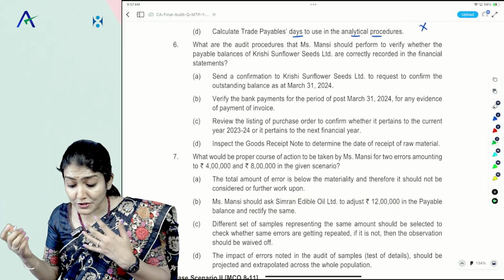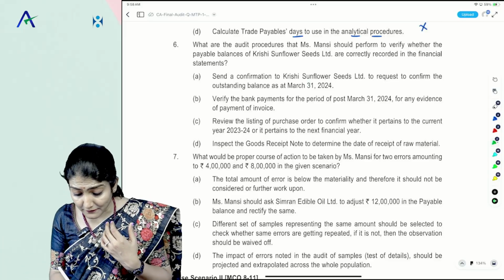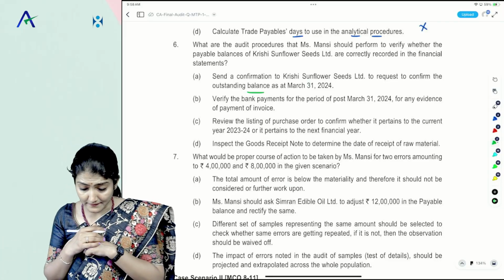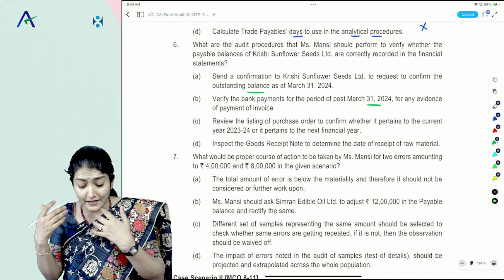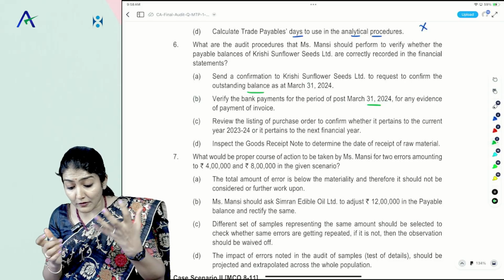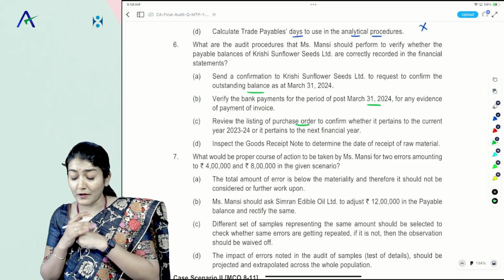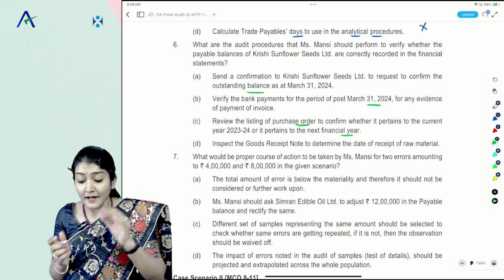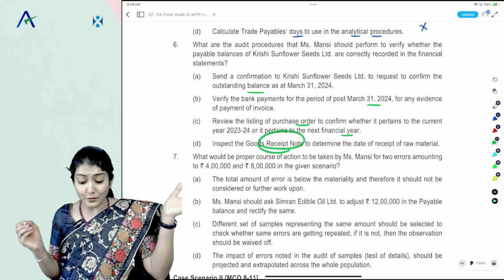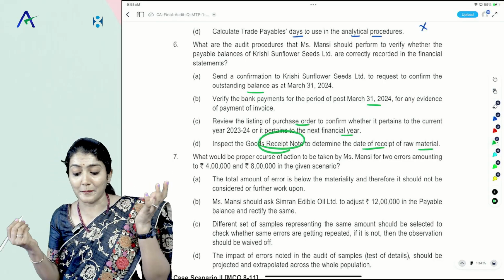Right? So send a confirmation to Krishi Sunflowers requesting them to confirm the outstanding balance, verify the bank payments for the period post March 31 for any evidence of payment of the invoice, review the listing of the purchase orders to confirm whether they pertain to the current year or the next financial year, and inspect the GRN to determine the date of receipt of the raw material, right?